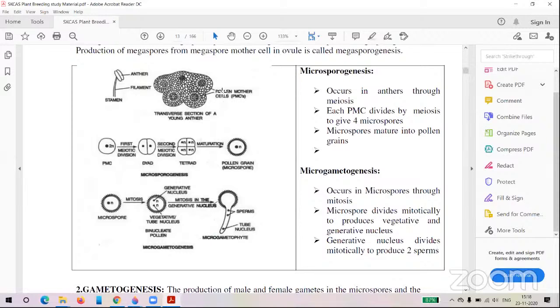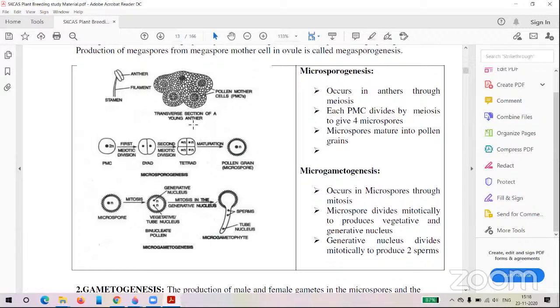Each cell is converted into a pollen mother cell, and after meiosis, it will give the pollen grains. So after the meiotic division, the pollen mother cells form the pollen grain or pollen.